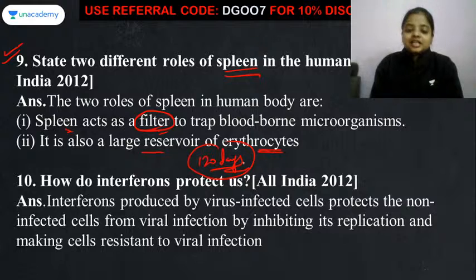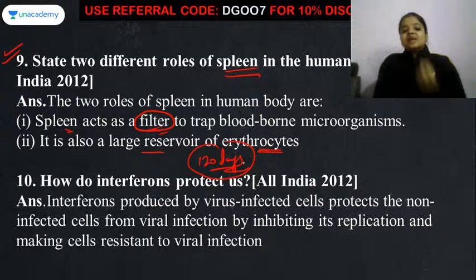So it is working as a large reservoir. That is, whenever our body needs RBC, at that moment the spleen is going to provide the reserved RBC. Meaning the bank of RBC in our body is the spleen. Okay.